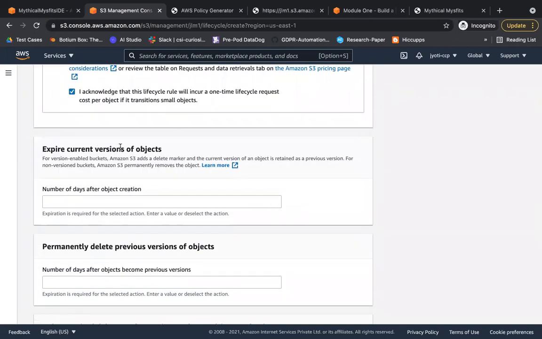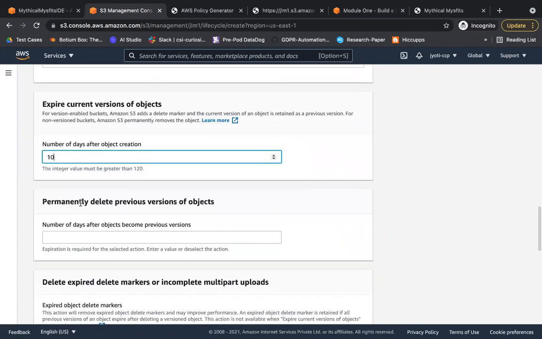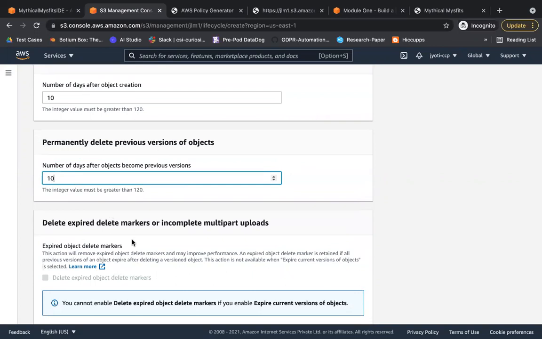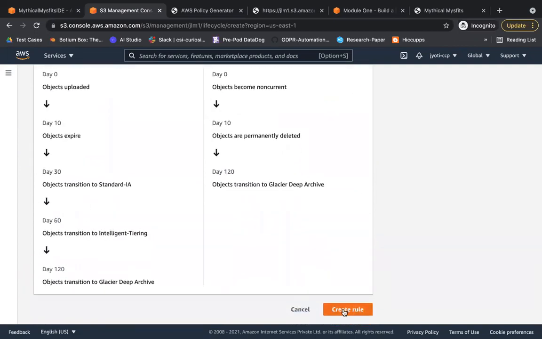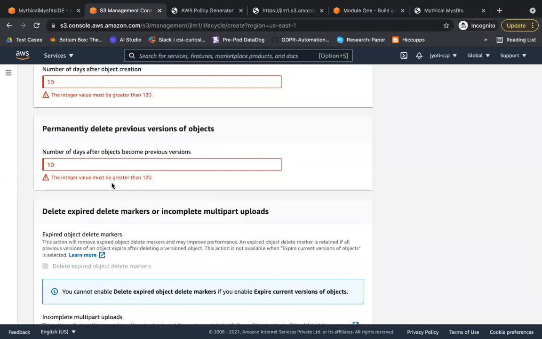So expire current version of object. Some random number. Permanently delete previous version of object. How many days? I'm just giving a hypothetical number. Just don't go by it. You can create based on your requirement. Delete incomplete multi-part after 7 days. So this is it.